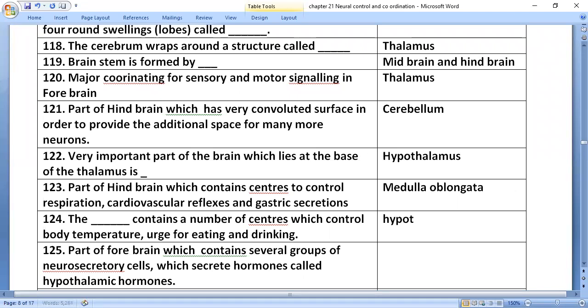It is the part of the forebrain which contains several groups of neurosecretory cells that secrete hormones called hypothalamic hormones.